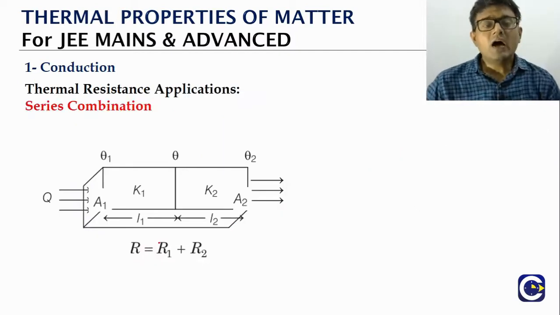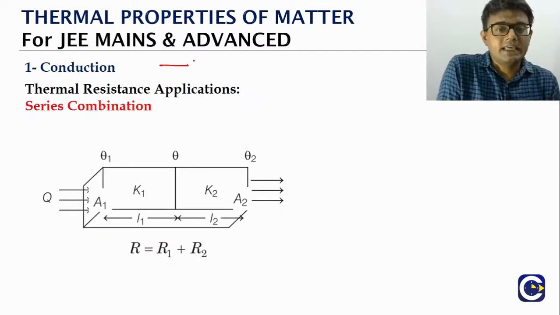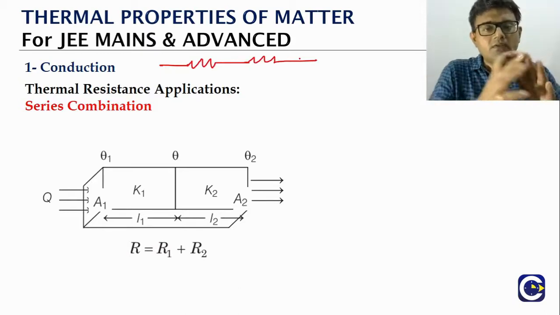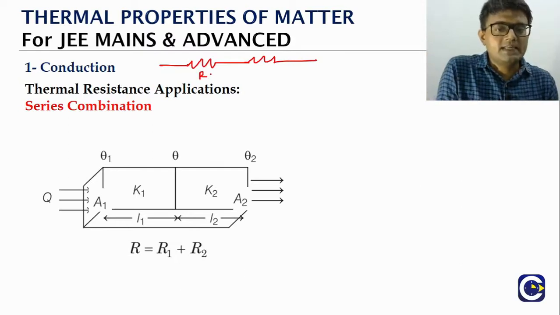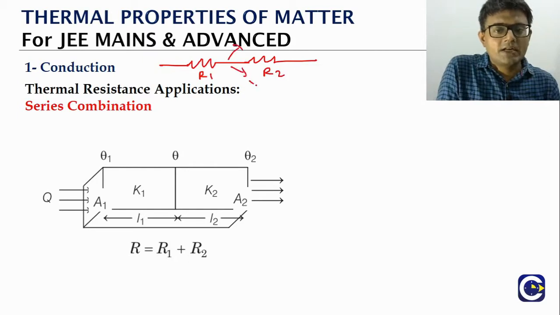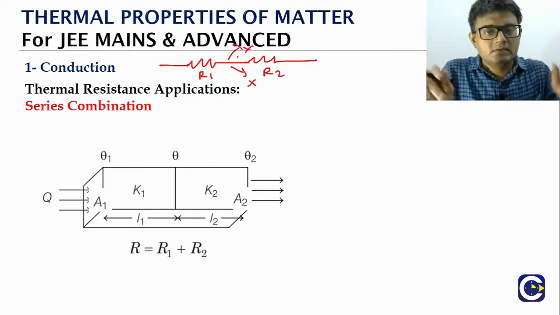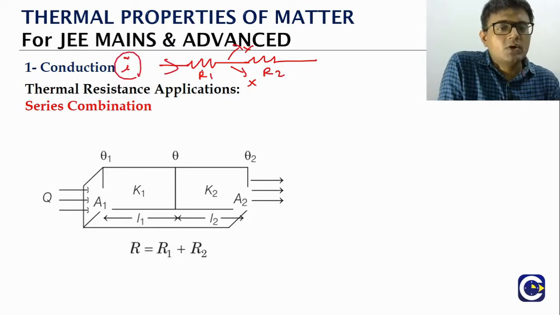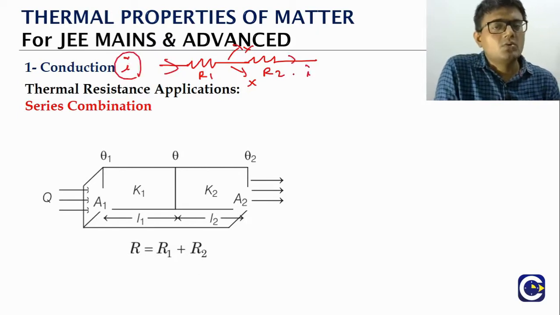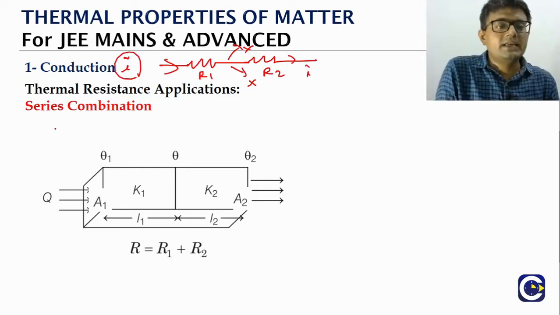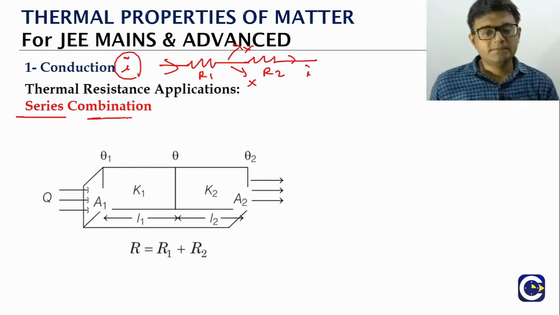Now if you have a combination of resistances, like in the case of electrical circuits, this is something that we'll keep seeing very often. Say we have two resistances, R1 and R2, connected like this without any branching. So whatever current goes through R1, the same current will go through R2 also, because there is no branching in between. Such an arrangement is what we call a series combination.